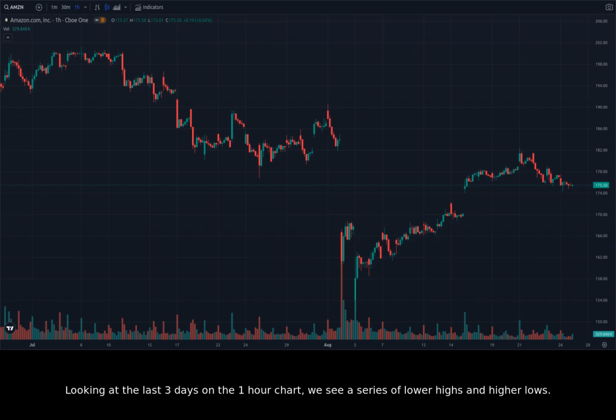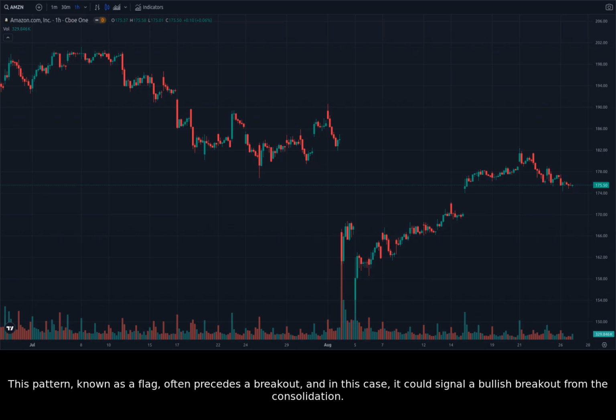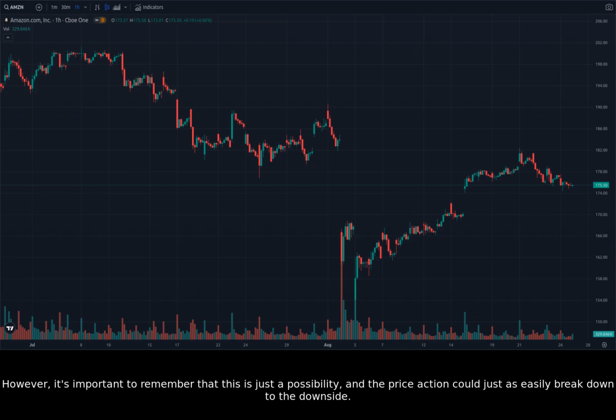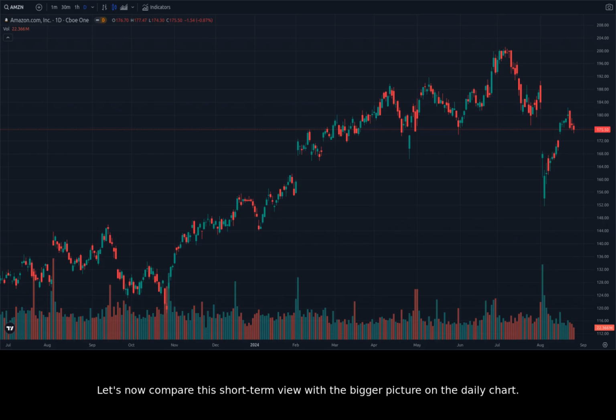Looking at the last 3 days on the 1-hour chart, we see a series of lower highs and higher lows. This pattern, known as a flag, often precedes a breakout, and in this case, it could signal a bullish breakout from the consolidation. This breakout could potentially push the price back towards the $180 to $185 range. However, it's important to remember that this is just a possibility, and the price action could just as easily break down to the downside. Let's now compare this short-term view with the bigger picture on the daily chart.